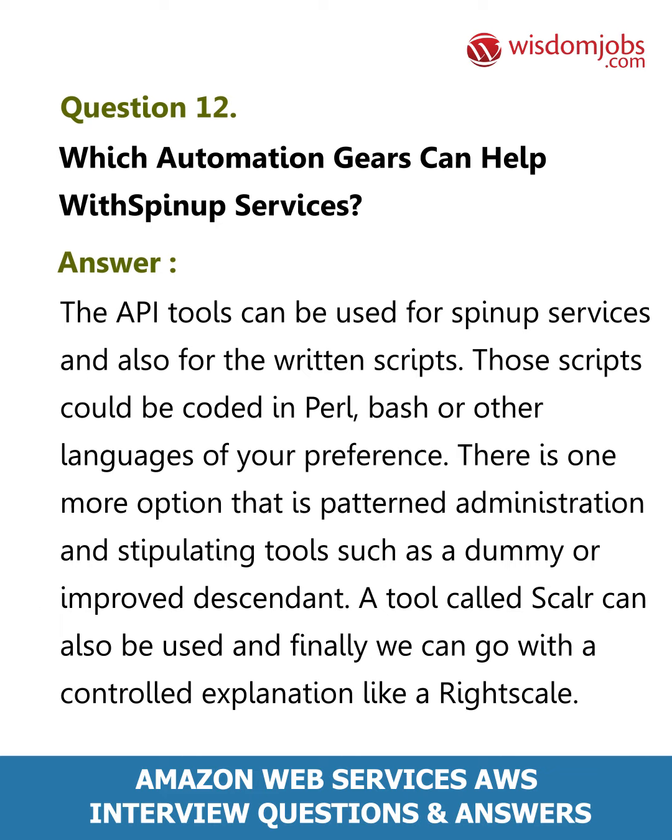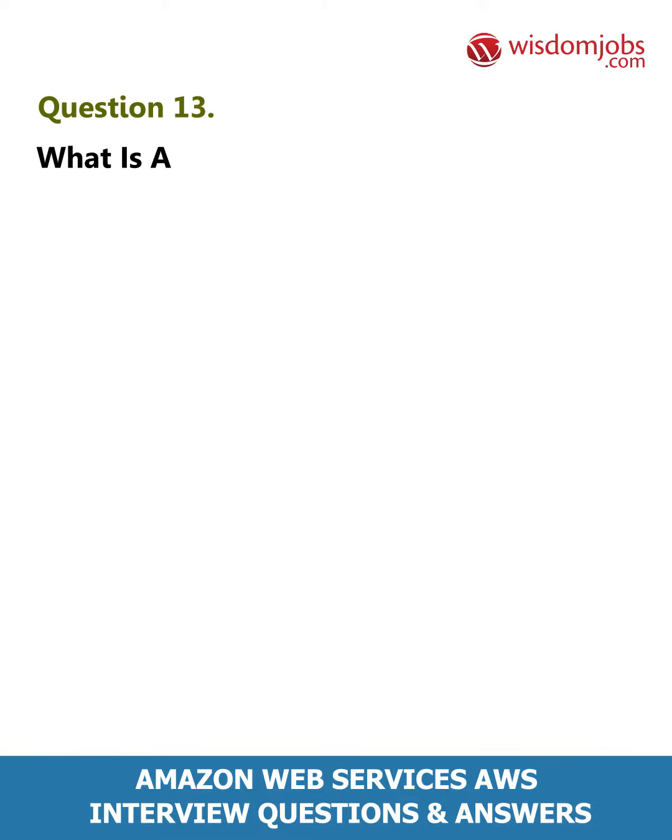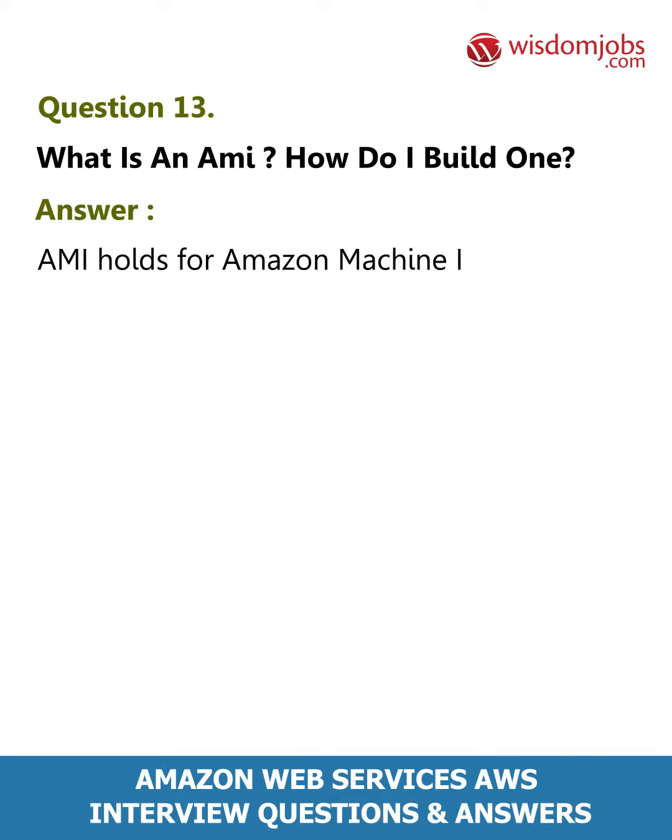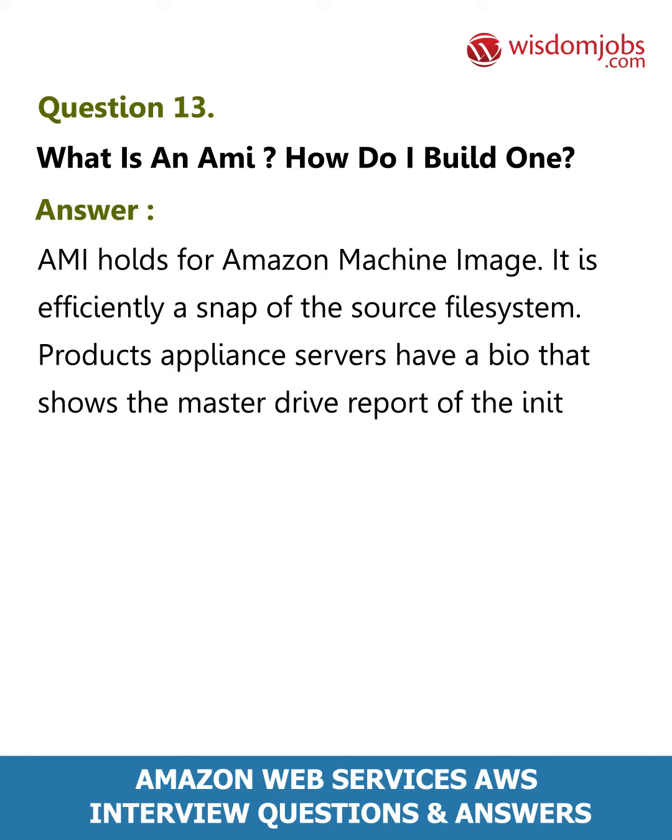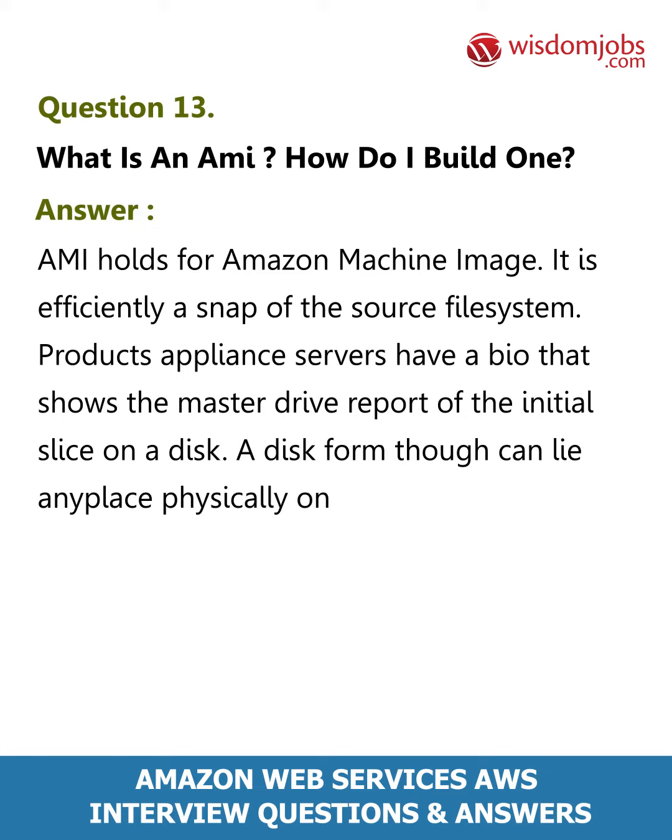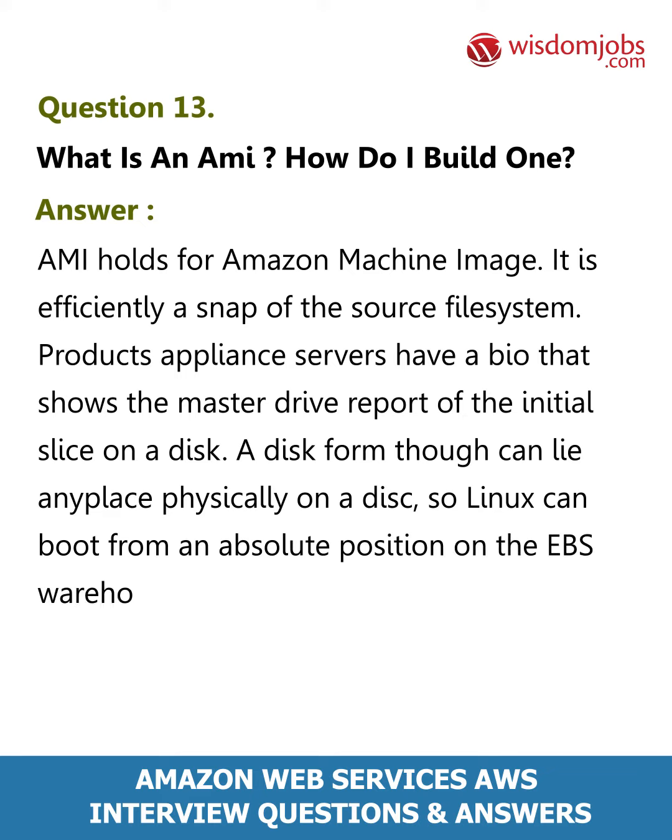Question 13. What is an AMI? How do I build one? Answer. AMI stands for Amazon Machine Image. It is effectively a snapshot of the root file system. Commodity hardware servers have a BIOS that points to the master boot record of the first block on a disk. A disk image, though, can live anywhere physically on a disk, so Linux can boot from an arbitrary location on the EBS storage interface.